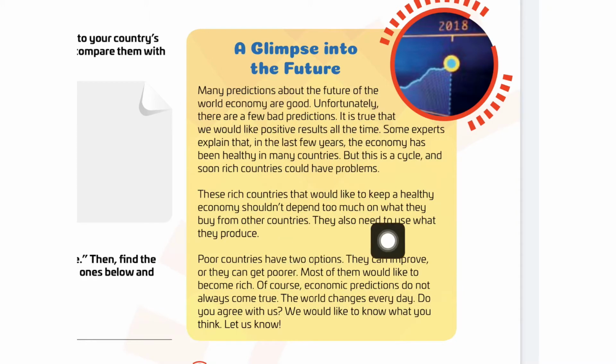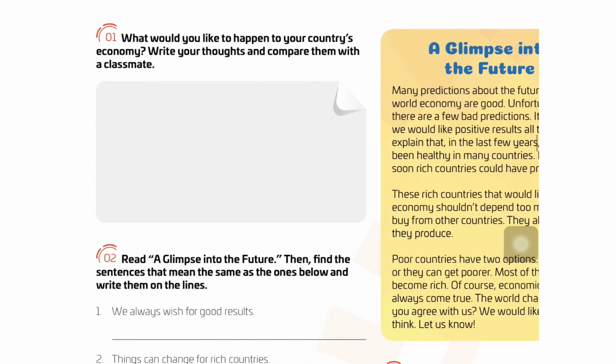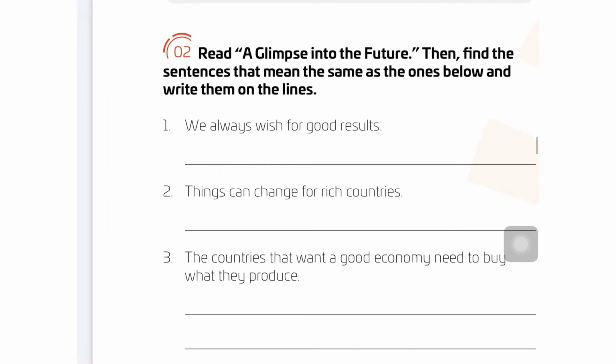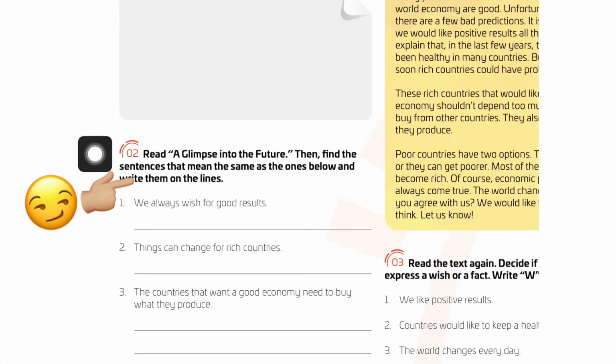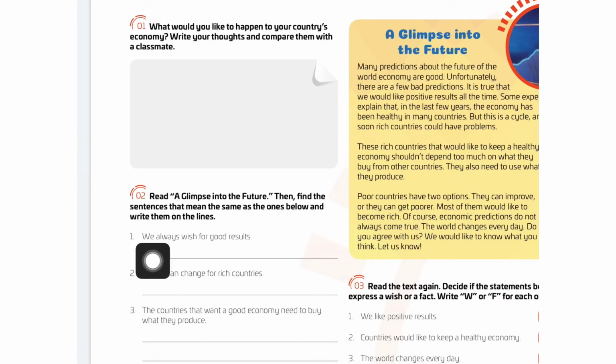We are going to read this and identify, to find, to figure out what could be a similar sentence to each one of these. Good? So you are going to look for one similar sentence to we always wish for good results here.